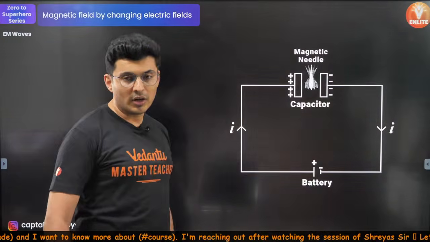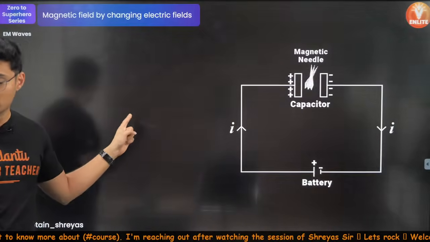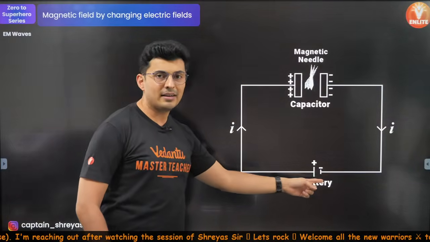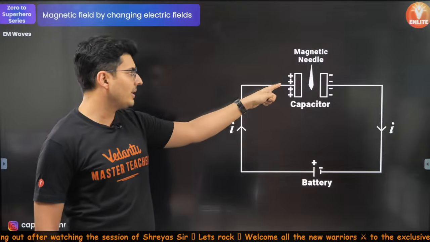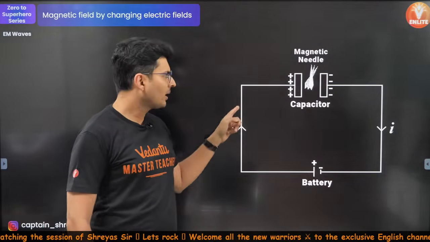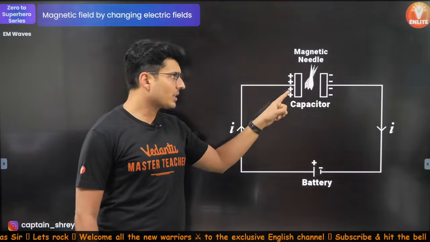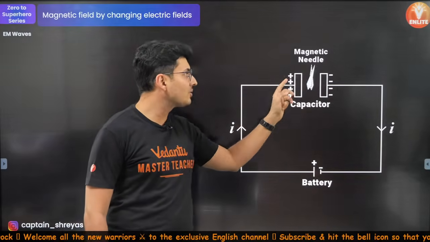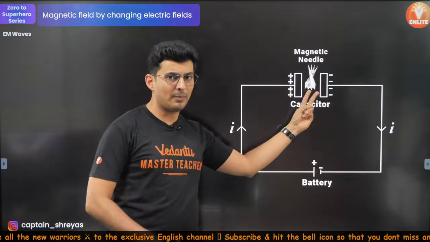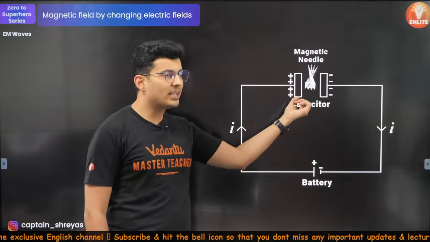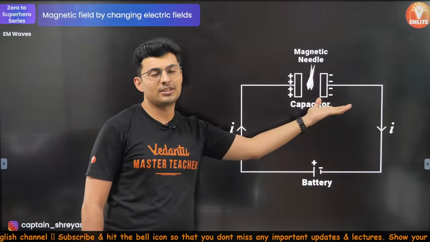Now, we are going to see this whole concept of displacement current. So if you have a battery and let's say, for example, there is current passing through it, then you will notice that there will be charges which will be built up if you place a capacitor on its way. So battery, current flows, capacitor, the capacitor gets charged.